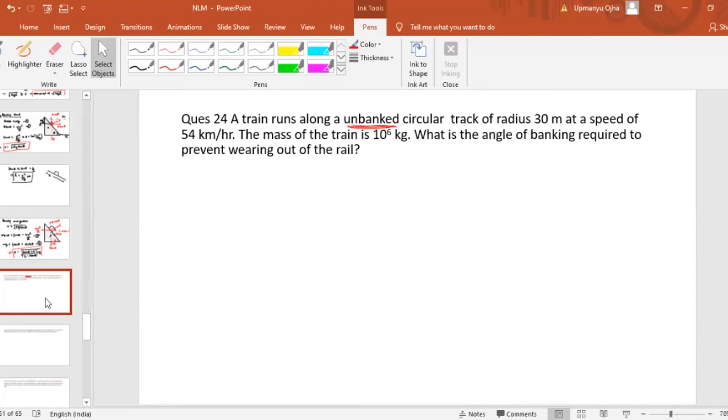So the answer is tan inverse of 1 by 20? No. See, whatever I taught you, simply that we have to use here.